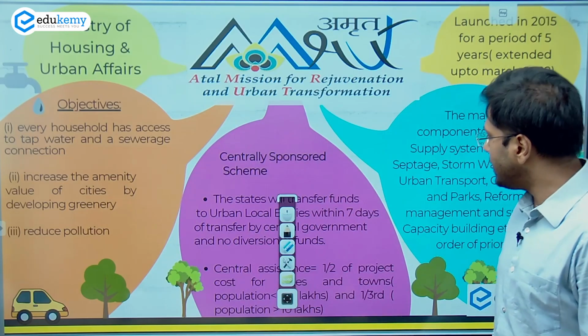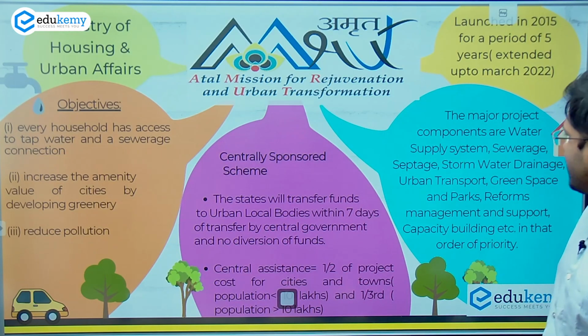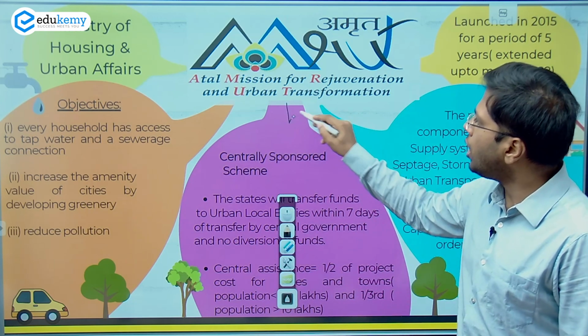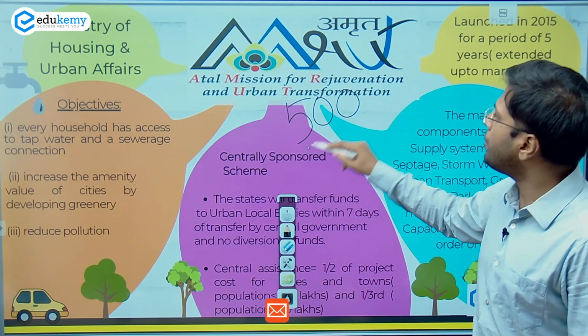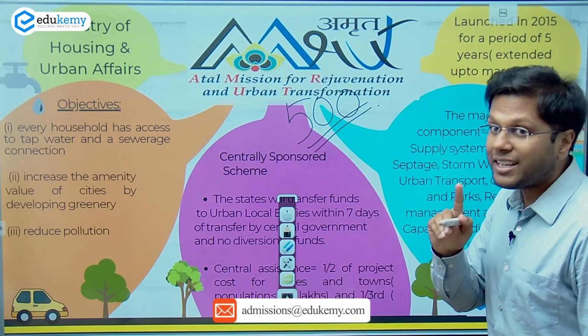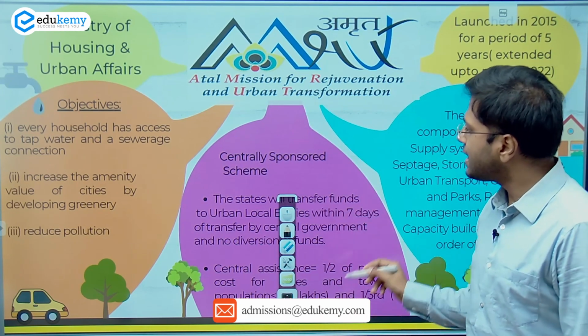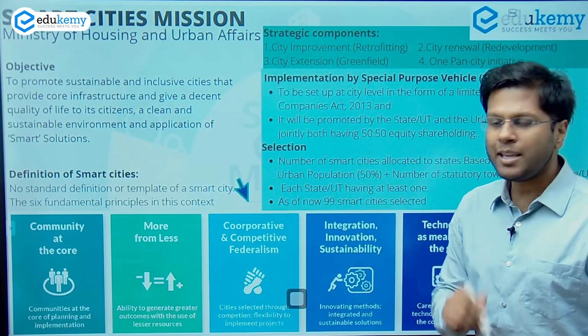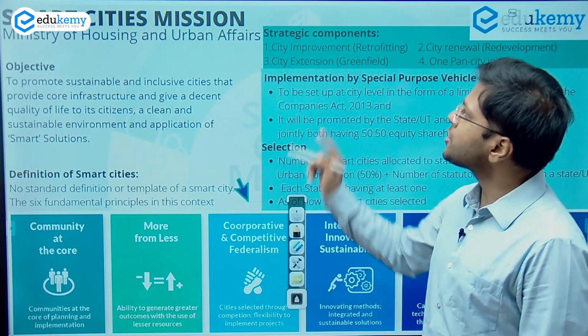It is a centrally sponsored scheme. The most important thing about this scheme is that it has a life until the year 2022. All it is attempting is to transform 500 such cities, which are tier 1 cities, so we are talking of cities which have 1 lakh plus population. Remember the word AMRUT.